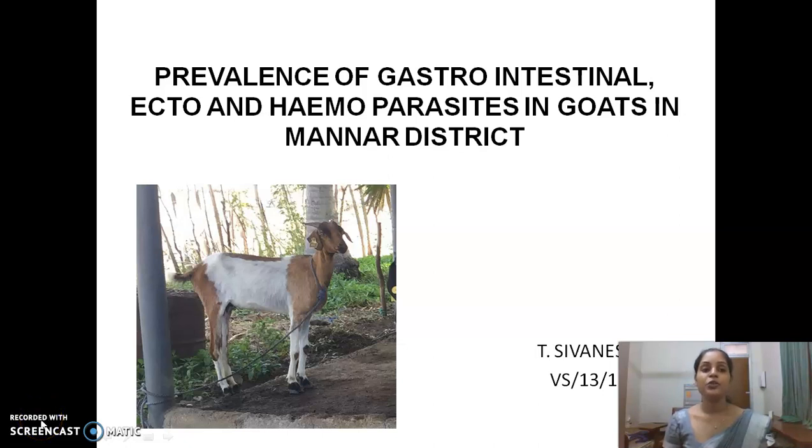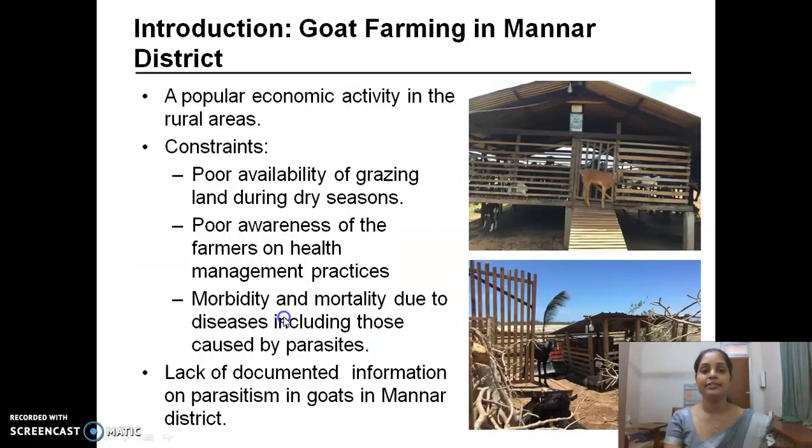I am going to present on the topic of prevalence of gastrointestinal, ecto, and hemoparasites in goats in Mannar district. Let's get into the introduction first.